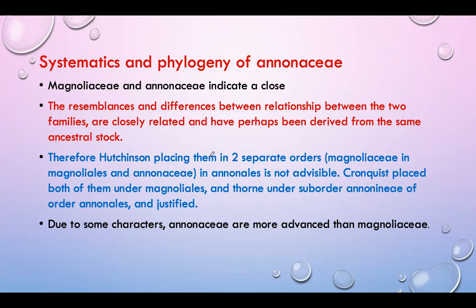Therefore, Hutchinson placing them in two separate orders, Magnoliaceae in Magnoliales and Annonaceae in Annonales, is not advisable. According to Cronquist, both are placed under Magnoliales. According to Takhtajan, they are under the suborder Annonineae of order Annonales, justified because Annonaceae are more advanced than Magnoliales in some characters. This is the phylogeny of Annonaceae.